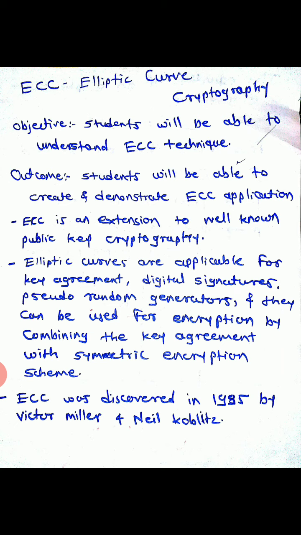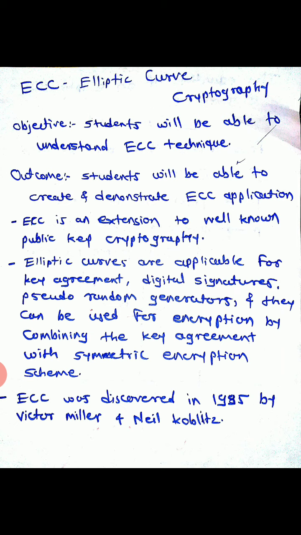ECC is an extension to the well-known public key cryptography system, and it is based on the algebraic structure of elliptic curves over finite fields. ECC requires smaller keys compared to non-elliptic curve cryptography to provide equivalent security.